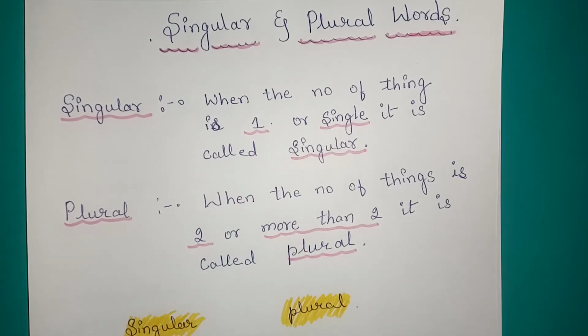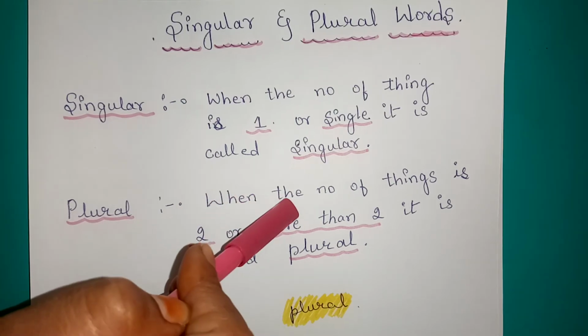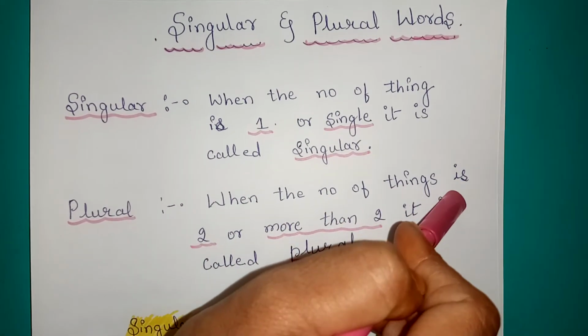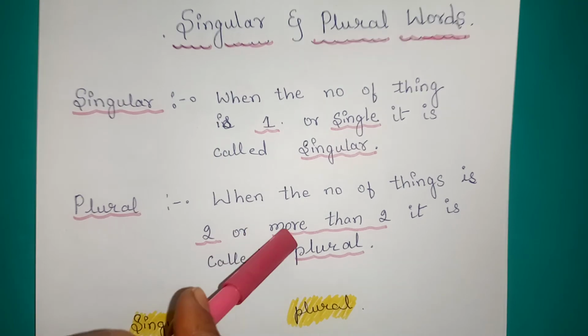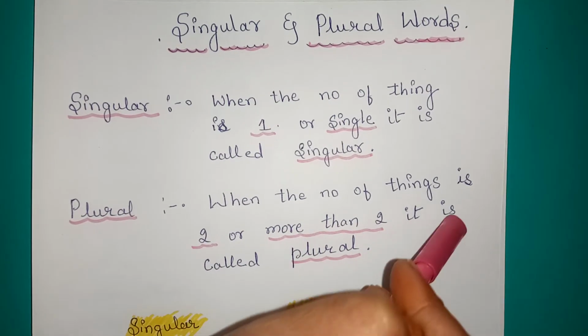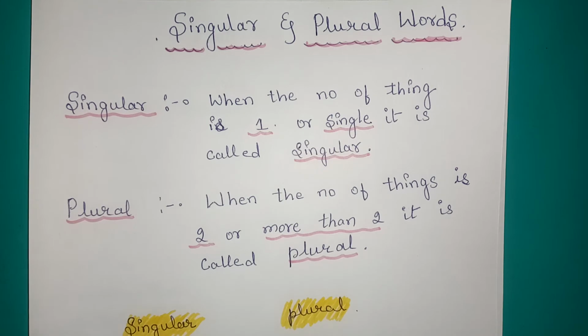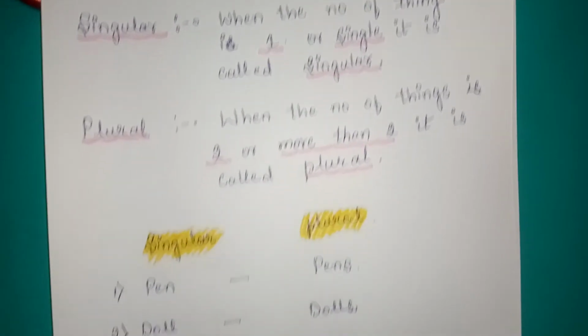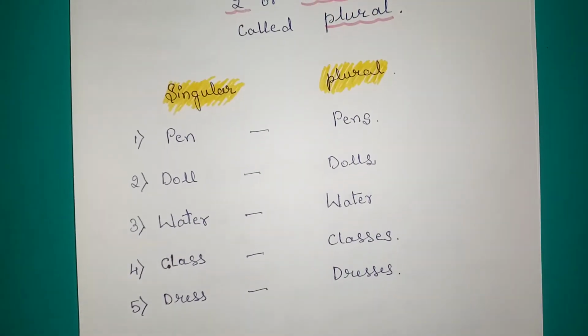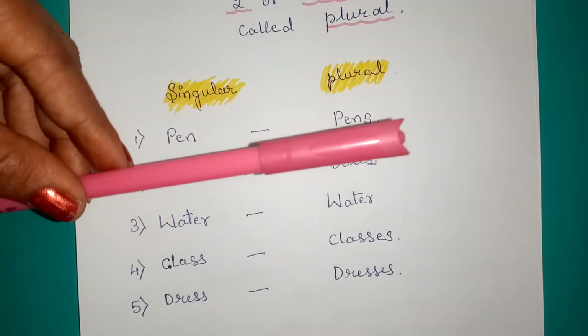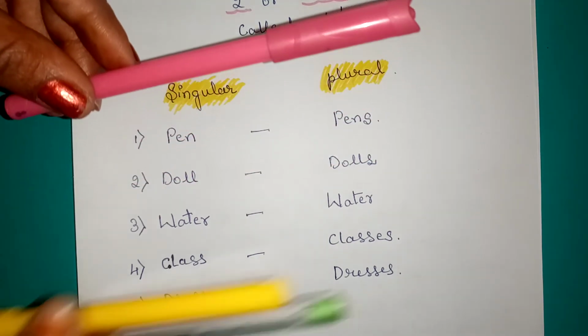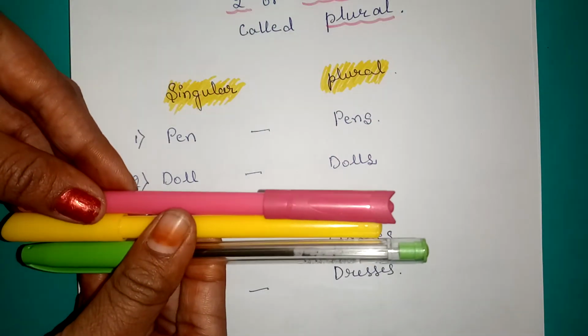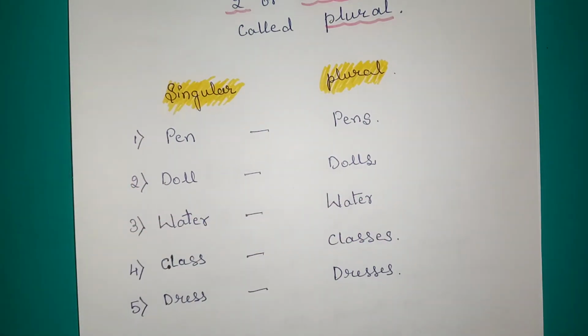I repeat it once again children. When the number of things is 2 or more than 2, it is called plural. Okay children, I have just shown here few examples for singular and plural. Just in the beginning, as I showed you, if the pen is single, it is singular. If there are 2 or more than 2, then it becomes plural. Same like that, I have given here few example.